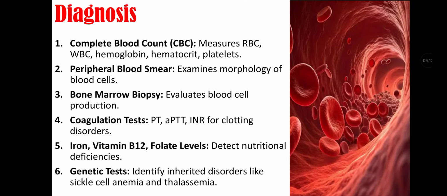Diagnosis of blood disorders. First is complete blood count that measures RBCs, WBCs, hemoglobin, hematocrit, and platelets. Second is peripheral blood smear that examines morphology of blood cells. Third is bone marrow biopsy that evaluates blood cell production. Fourth is coagulation test that includes PT, APTT, INR for clotting disorders. Fifth is iron, vitamin B12, and folate levels that detect nutritional deficiencies. Sixth is genetic tests that identify inherited disorders like sickle cell anemia and thalassemia.